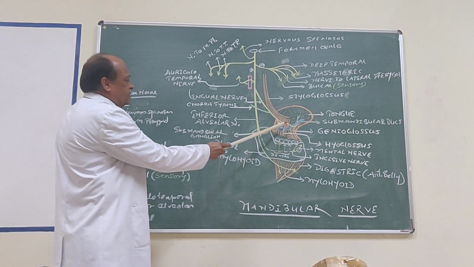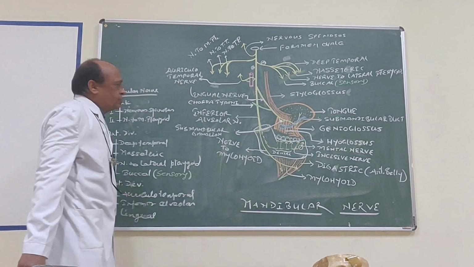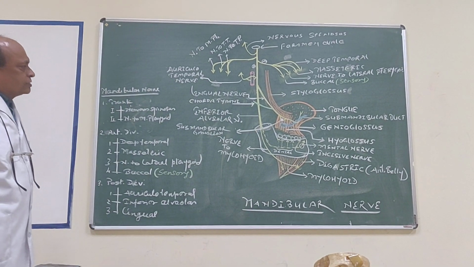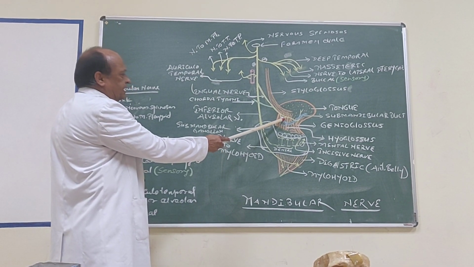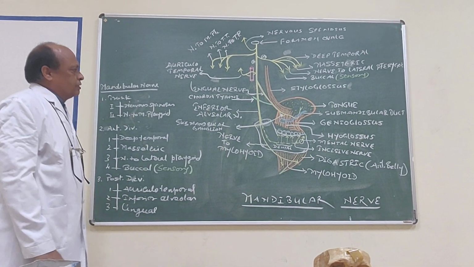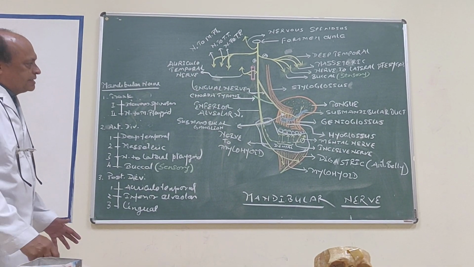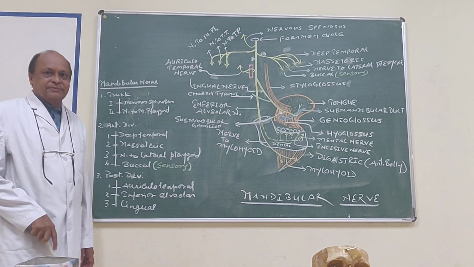Apart from the secretomotor fibers, the preganglionic fibers to the gland, it also provides taste fibers to anterior 2/3 of tongue. It carries taste sensation from anterior 2/3 of tongue.